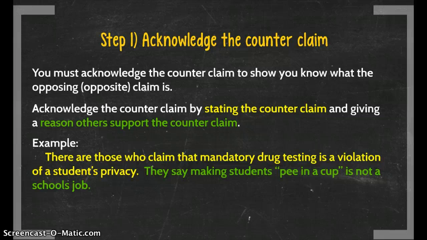So you acknowledge the counterclaim by stating it and then giving a reason for support for the counterclaim. Here's an example. There are those who claim that mandatory drug testing is a violation of students' privacy. They say making students pee in a cup is not a school's job. You have your claim and then a reason of support.